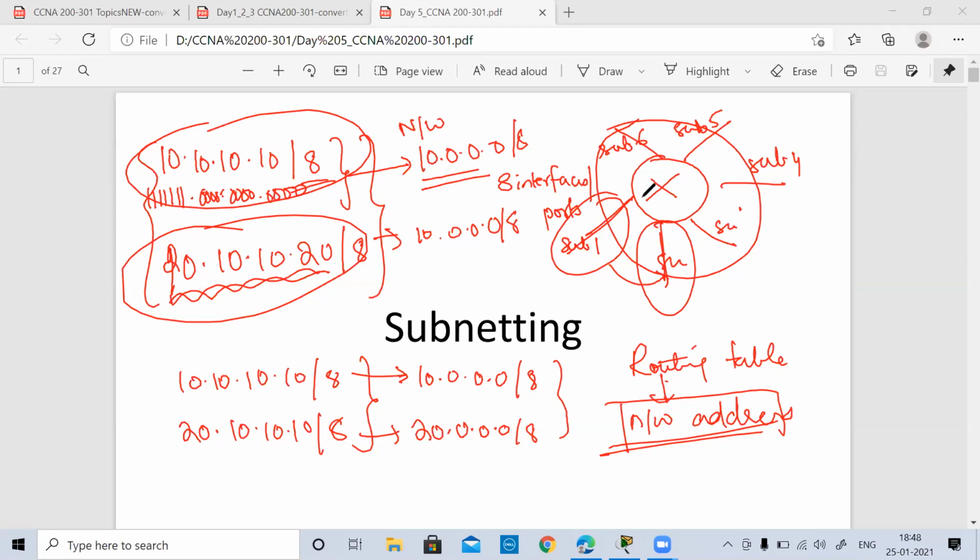So for the purpose of doing routing between the networks, we also need subnetting. Otherwise it is not possible to use addresses effectively. Other than that, we need it for this purpose also. So you can add this point whenever anyone asks you this question in an interview. Okay, fine. Now let's move on with the concept of subnetting.